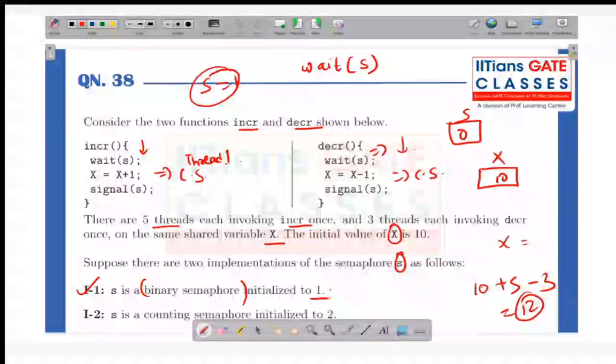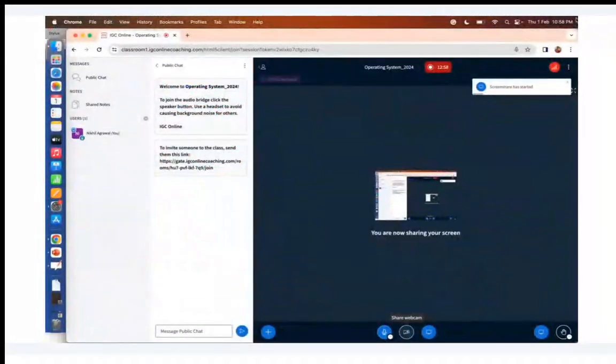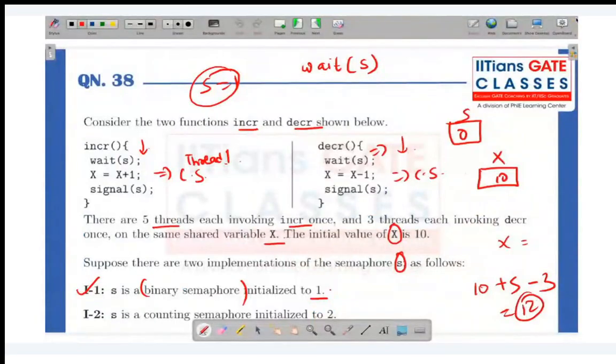So 2 threads can be simultaneously accessing the critical section. So if S is a counting semaphore whose value is initialized to 2, there are 2 threads which can enter the critical section.